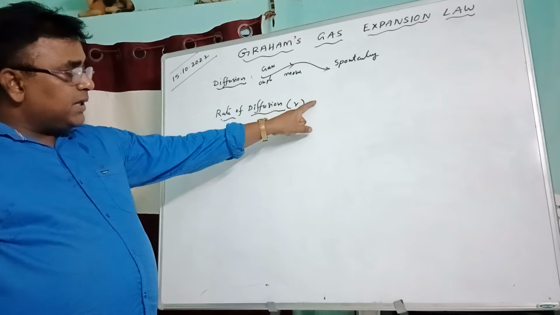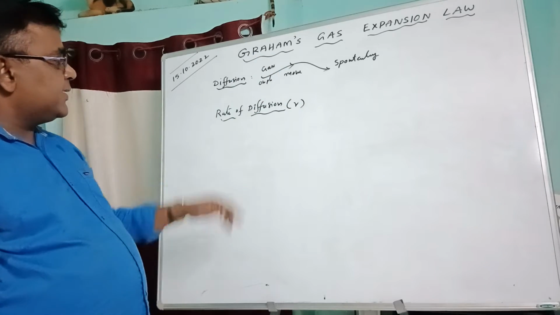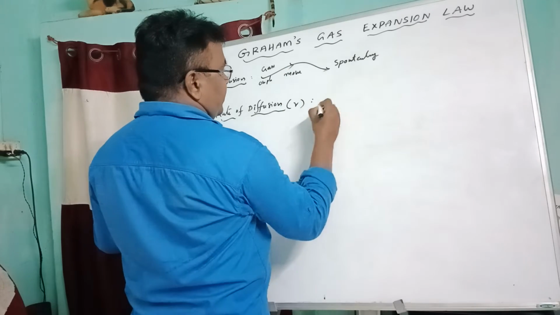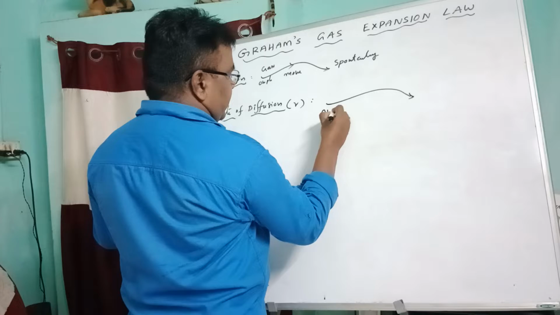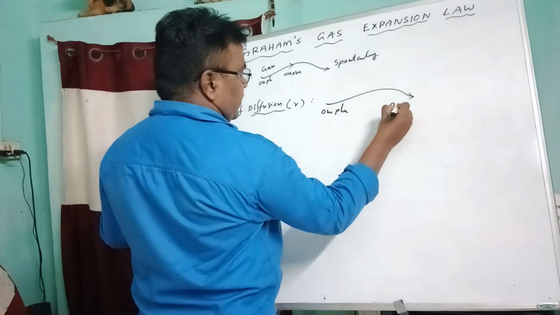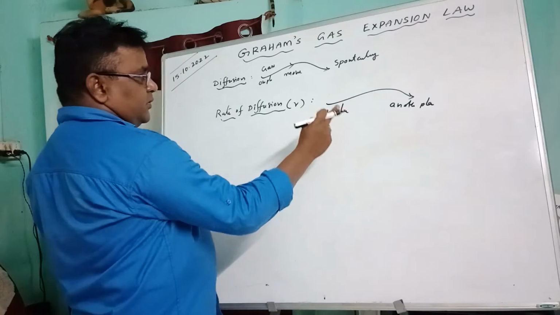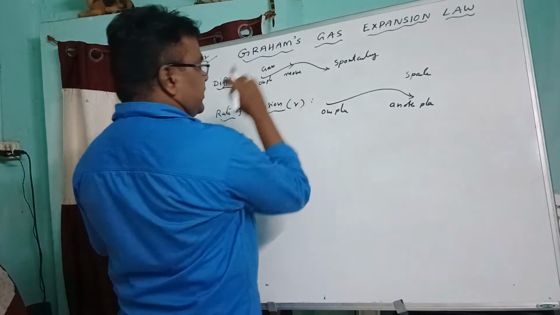Gases move from one place to another place with certain speed. That is known as rate of diffusion. Gases move from one place to another place spontaneously; this phenomenon is known as diffusion.